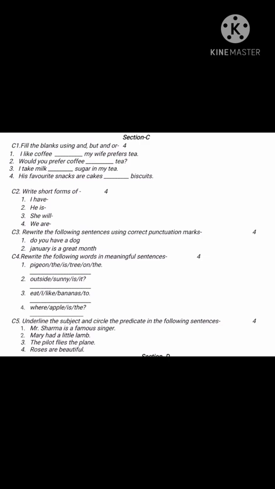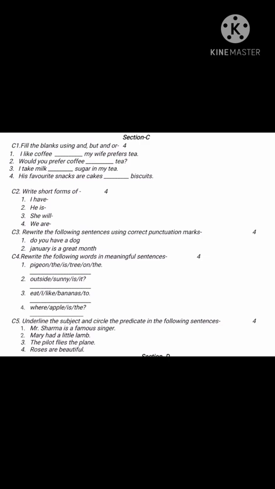Second is contraction forms, means short forms. So I have, I is a subject, you will write as it is, I apostrophe ve. I have, I've. So what you have to shorten, that is the helping verb, the verb over here. See, what is the verb here? Have, is, will and are. These are the verbs. These you have to contract, you have to shorten.